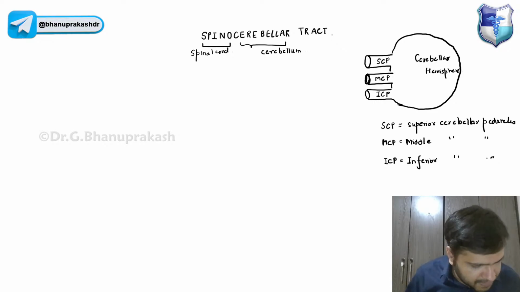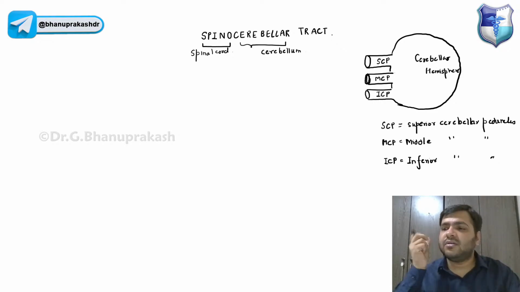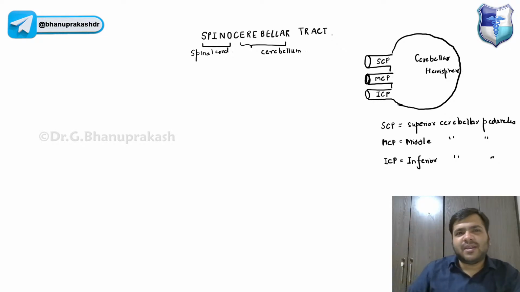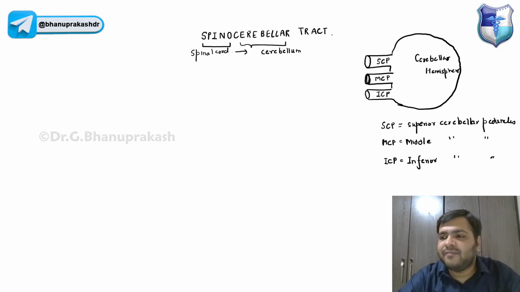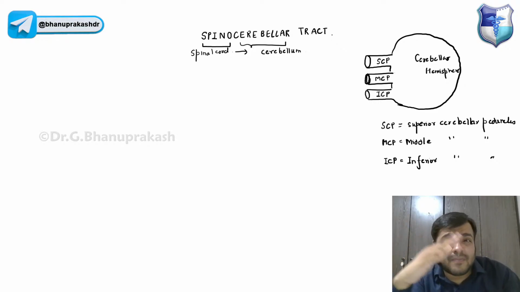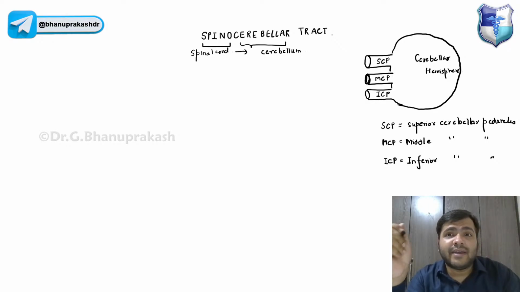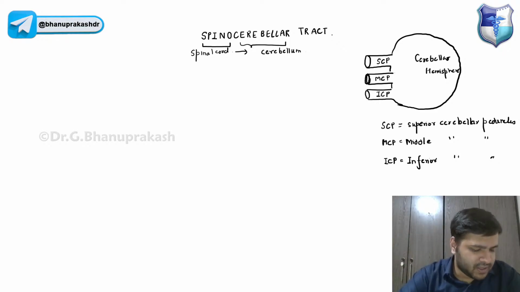Inferior cerebellar peduncle. Now again, to go into the cerebellum from the spinal cord, we are using these peduncles, guys: the superior cerebellar peduncle, the middle cerebellar peduncle, or the inferior cerebellar peduncle. Remember, any tract going from the spinal cord to the cerebellum, obviously, these peduncles are the gateways through which the tracts will be going.